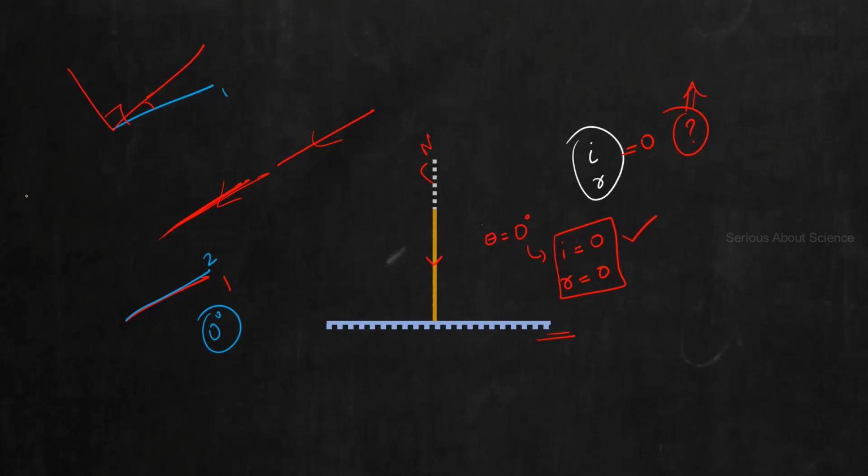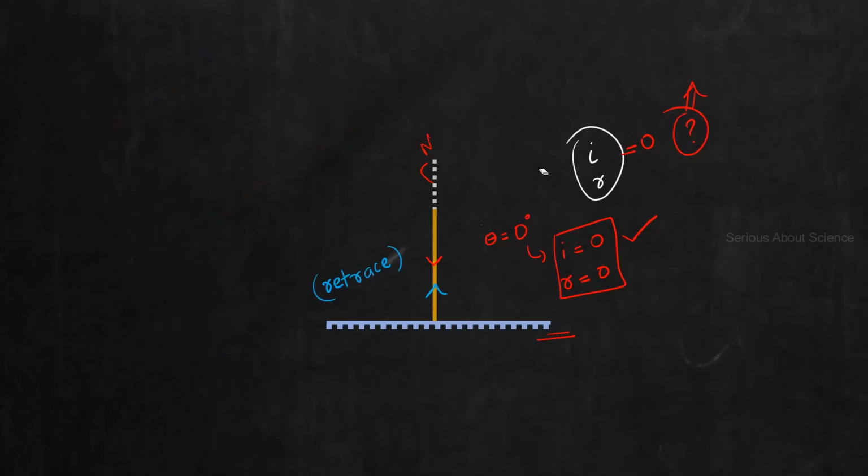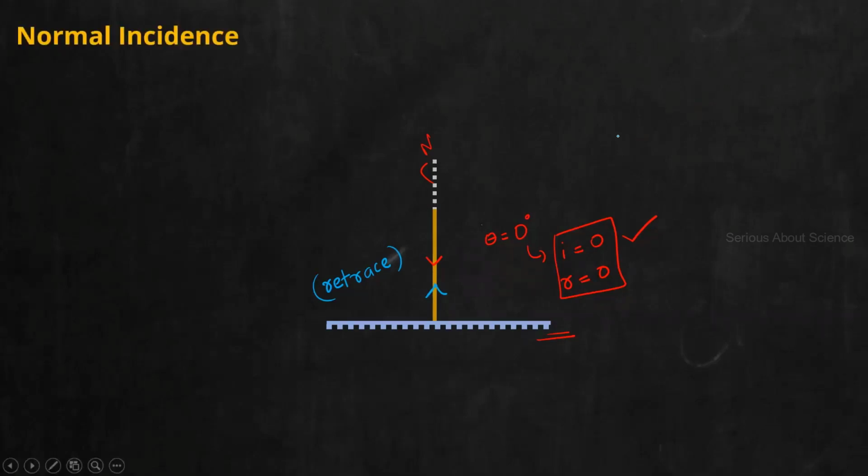Now tell me, if the angle of reflection is 0, how will the ray go back? Where should I draw the going back arrow? It will get reflected back along the same perpendicular way. In the perpendicular means the same path, or the ray retraces its path. So this is a special case where the incident ray is getting reflected along its own path, or the ray comes to the mirror and retraces its path after reflection. Fine. And this has a special name. We call it normal incidence.